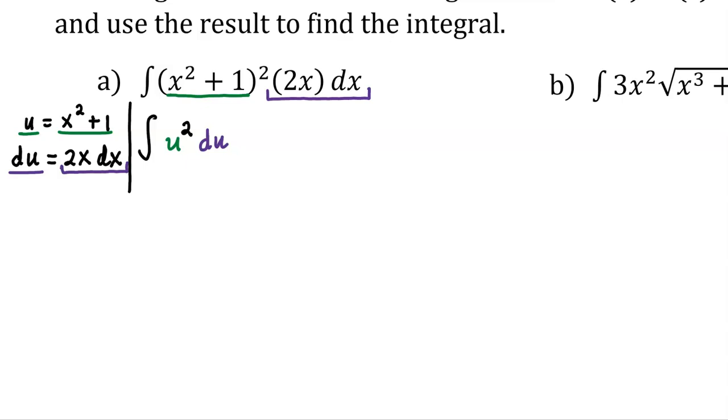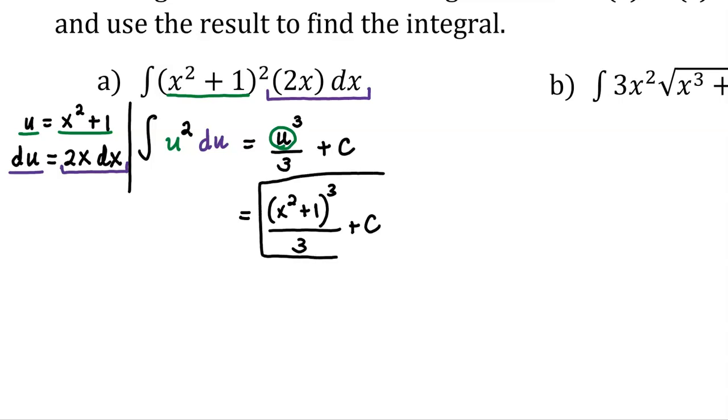We'll use the power rule for integration, increase our exponent by 1, divide by the new exponent, and remember to add on our constant of integration. Now, to get our final answer, we're going to substitute back in and replace the u. So we had let u equal x squared plus 1. So there's our u. We cube it. It was divided by 3, and the constant of integration c was added onto it. And there is our final answer.